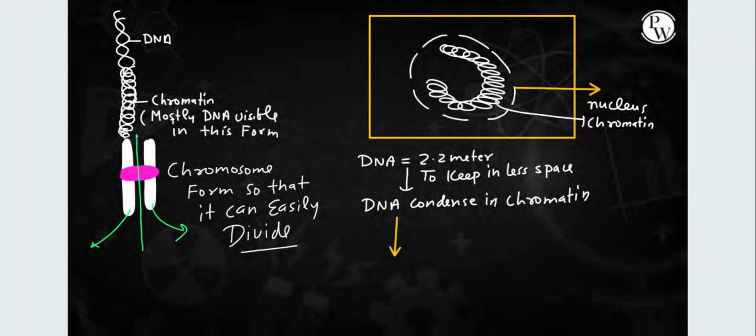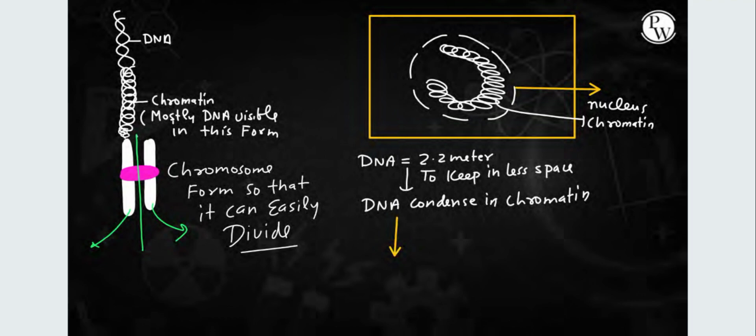All right. If we move forward, DNA is 2.2 meters. Why do we need chromatin? Because the 2.2 meter DNA has to be kept in less space, and that's why DNA gets condensed into chromatin. Now your question will be: why do we need to convert chromatin further into chromosome?